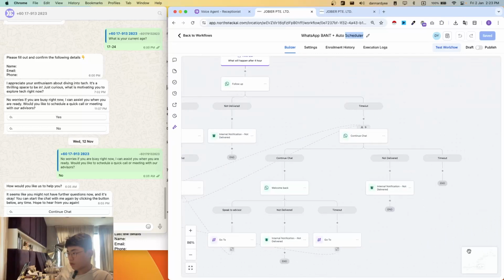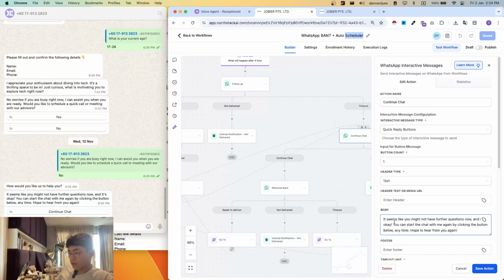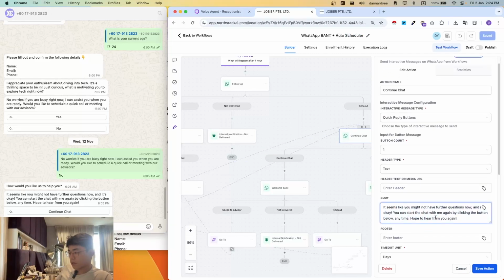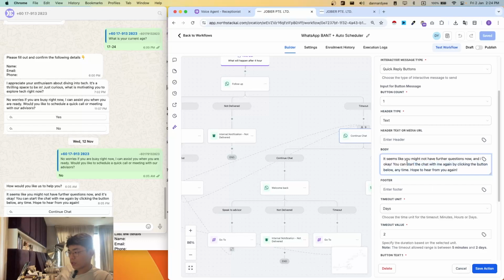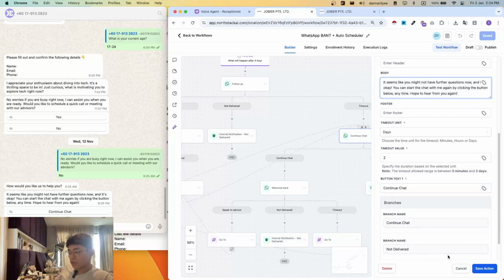So it goes all the way here to ask them whether or not they want to continue the chat, continue talking to us. So this is the message that we'll send to them. It sends them something like, seems like you may not have further questions now. If they want to continue chatting at any time, hope to hear from you again. So this continue chat button.